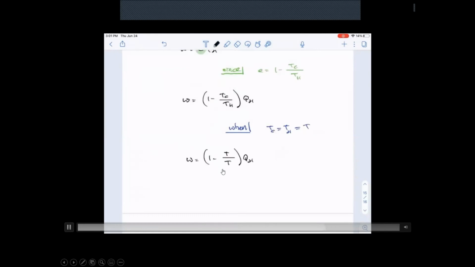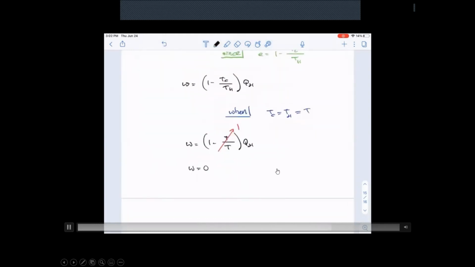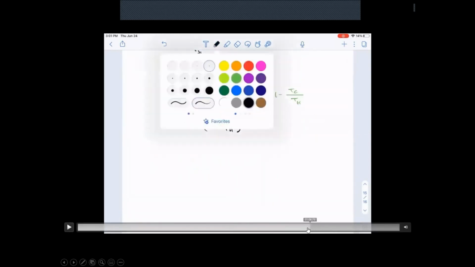So what is 1 minus 1? It's a lot of work, but I know the calculus is required, so you should be able to do this. I'm guessing it's going to be 0. So when the temperature difference is 0, that's the zeroth law of thermodynamics, by the way. Efficiency is 0 at that point, so no work is being done. So let's get back to this statement one more time.